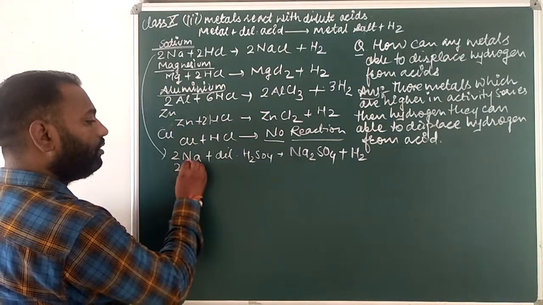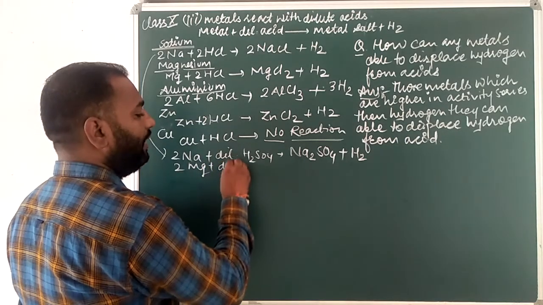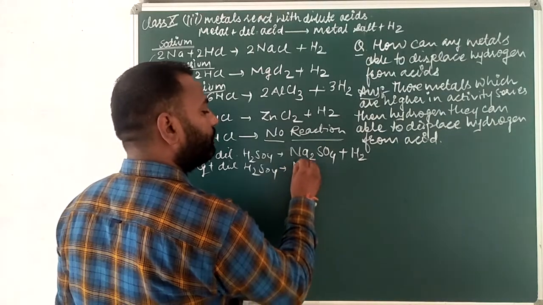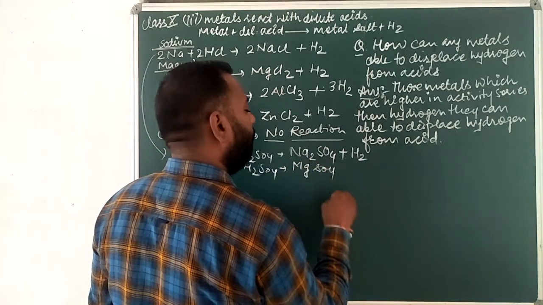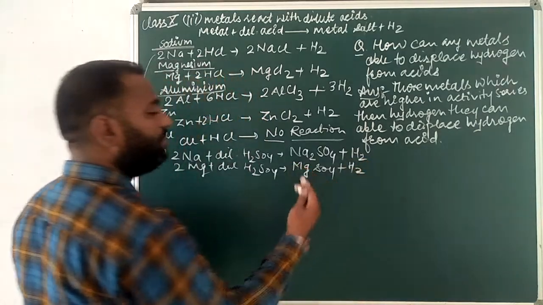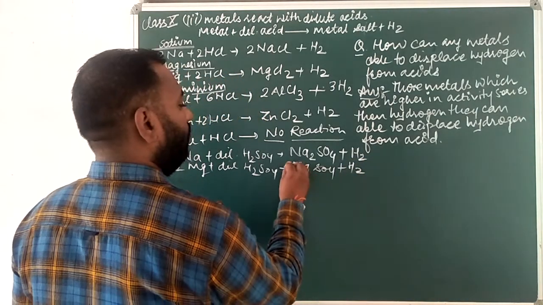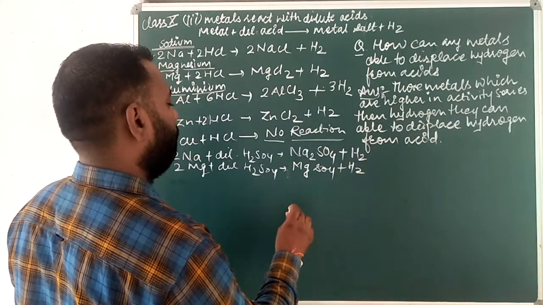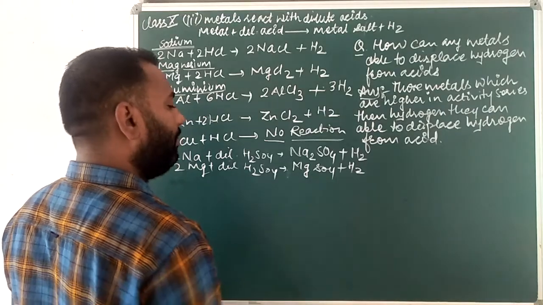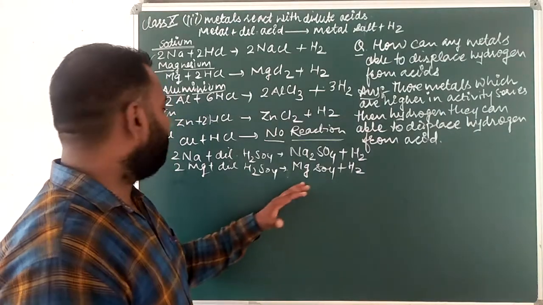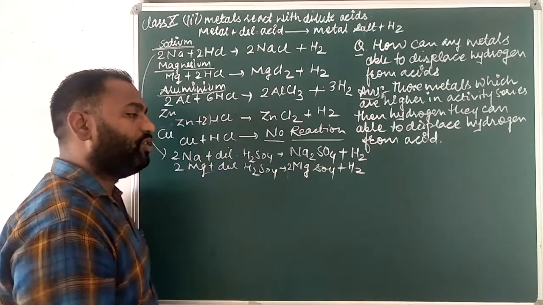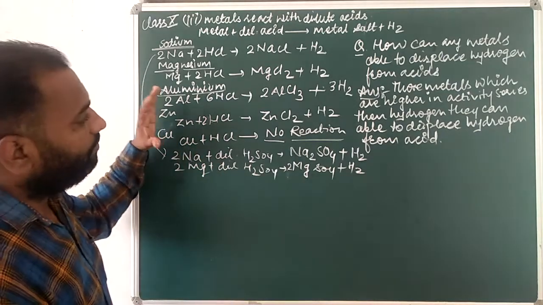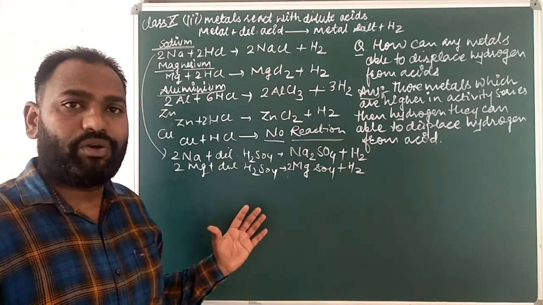Like 2Mg plus dilute H2SO4, then formation of MgSO4 and plus H2. So the same magnesium sulfate is formed. Maybe we will balance it after that, but magnesium sulfate will be formed, 2 MgSO4. So magnesium sulfate can be formed here. In the same way, we have to see many other reactions also.